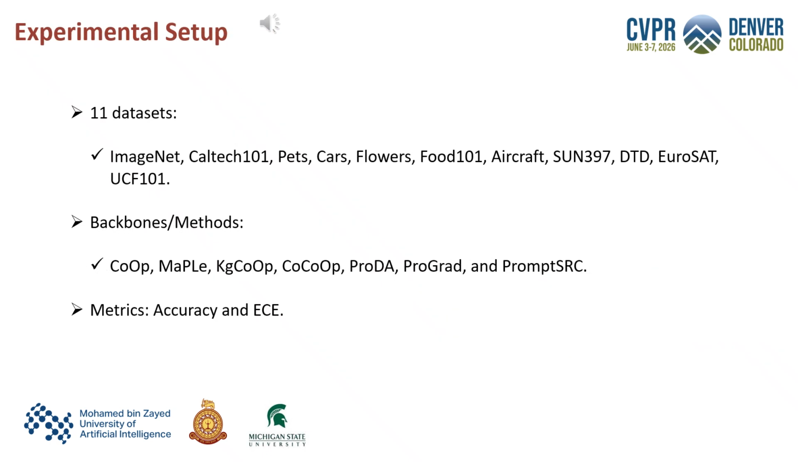We evaluate the method on 11 datasets: ImageNet, Caltech 101, Pets, Cars, Flowers, Food 101, Aircraft, Sun 397, DTD, Eurosat, and UCF 101. We test with major prompt tuning methods such as CoOp, MaPLe, KgCoOp, CoCoOp, ProTeCt, ProGrad, and PromptSRC. The main evaluation metrics are accuracy and expected calibration error, or ECE. Lower ECE means better calibration.